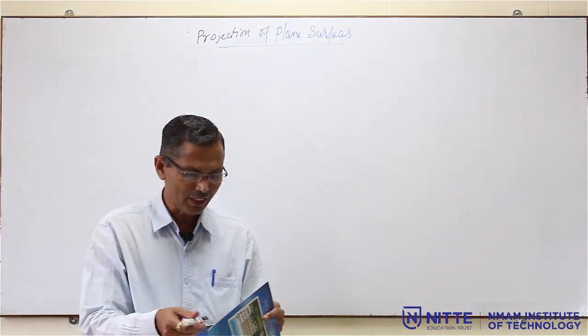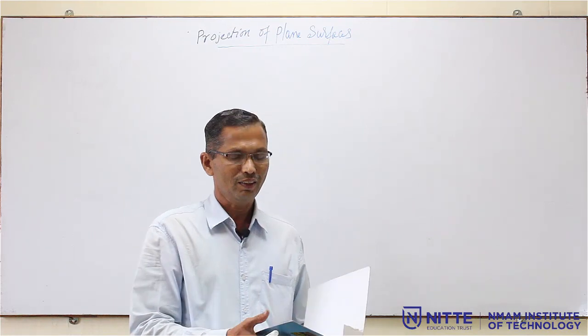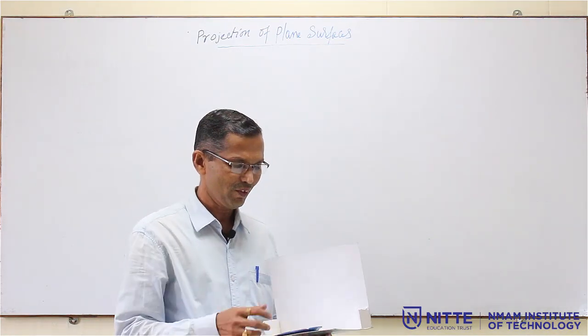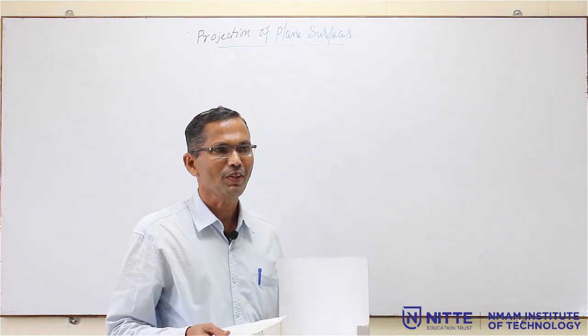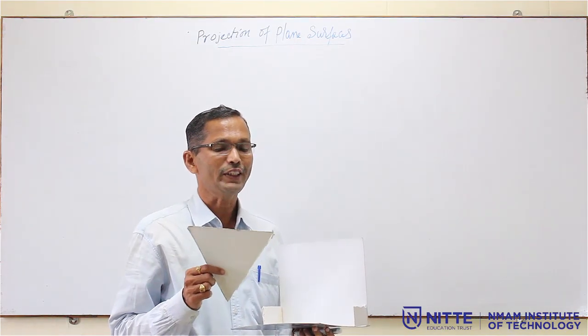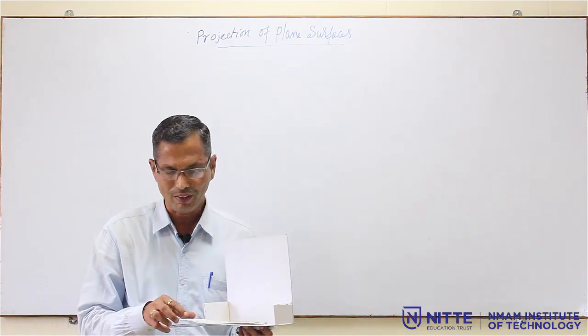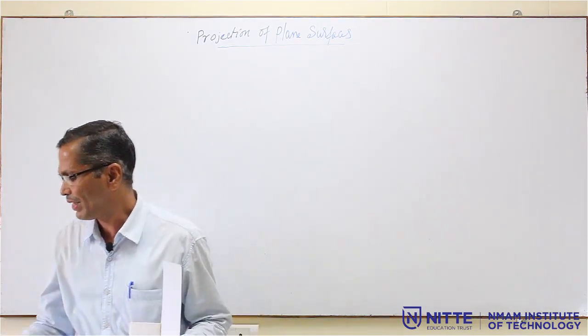Now, what is the procedure you have to remember? While solving the problems on plane surfaces, first you have to go through that problem and identify which condition, whether it is resting on one of the edges or one of the corners. That is a very important point.